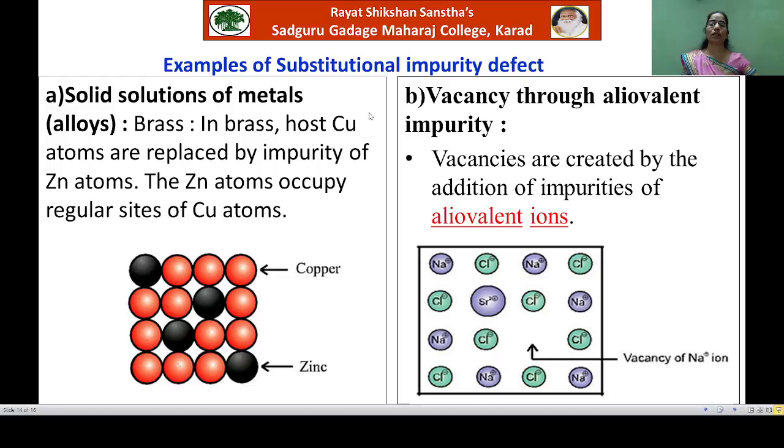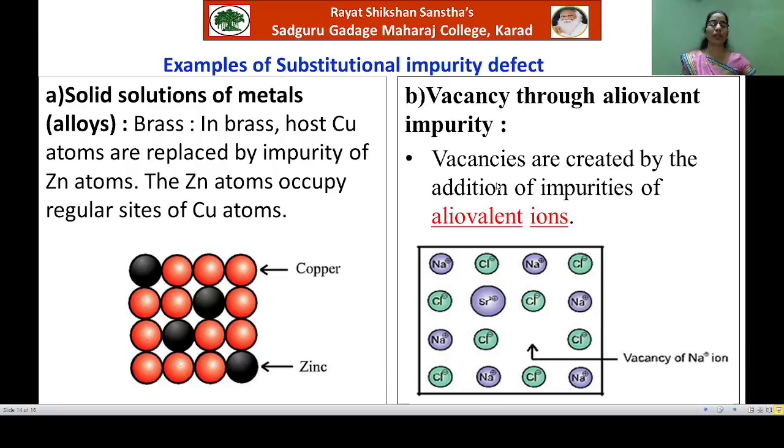Now see the second example, vacancy through allovalent impurity. So what is meant by allovalent impurity or allovalent ions? See first. The ions which are having different oxidation state than the original ion, those are called allovalent ions.